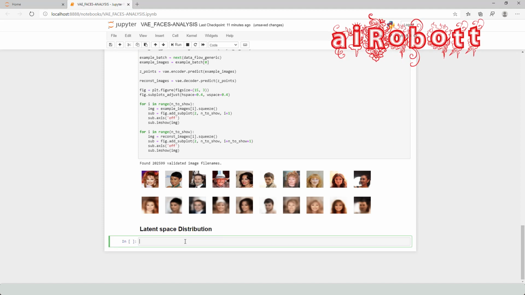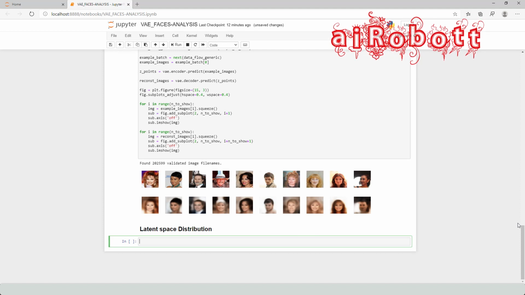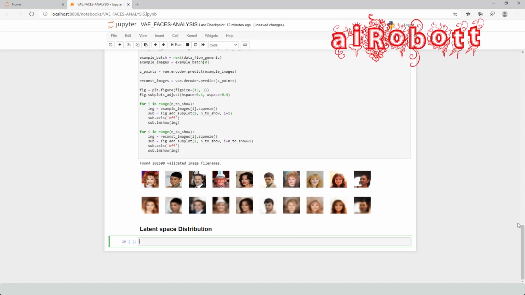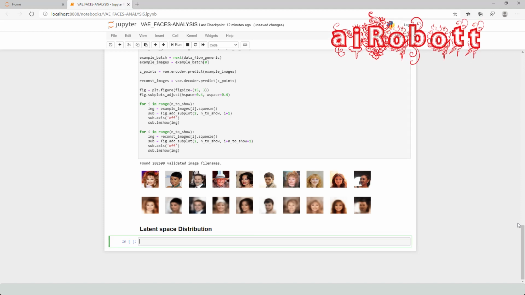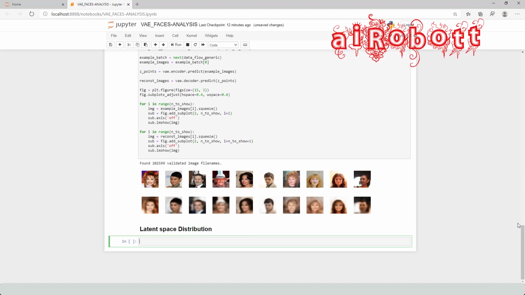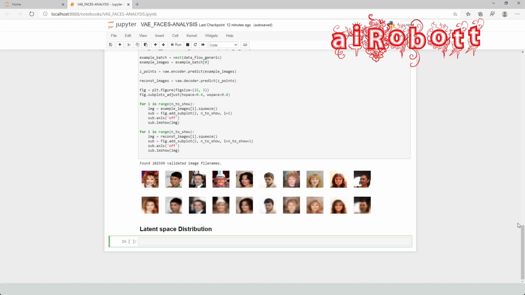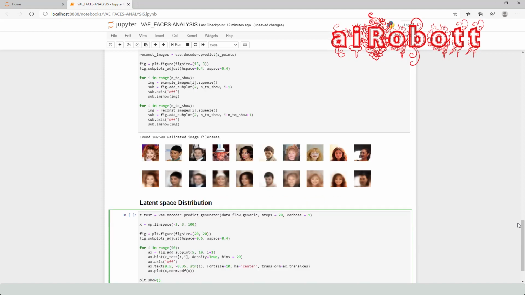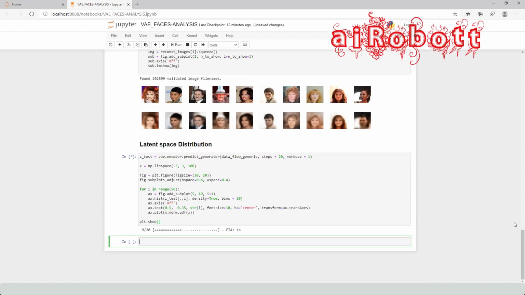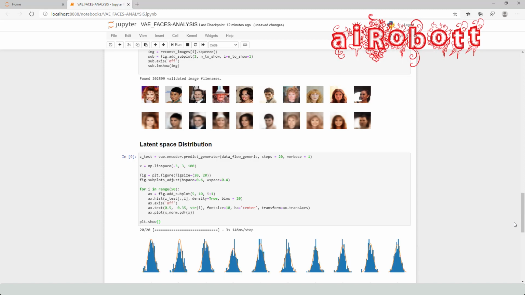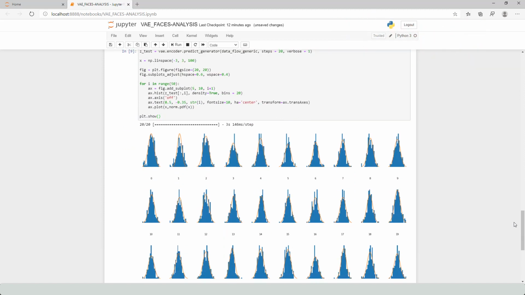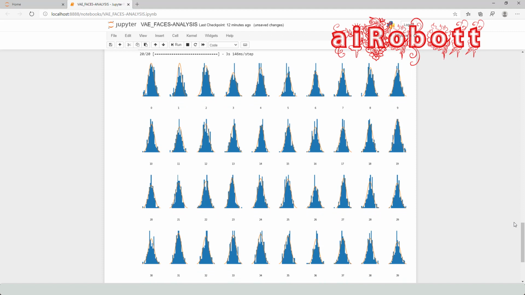Latent space distribution. Here the latent space is a multivariate standard normal distribution, because 200 dimensions are used in the latent space. Actually, we cannot view all dimensions simultaneously. Instead, we can check the distribution of each latent dimension individually. Here is the code for the latent space distribution. The first 50 dimensions in our latent space are shown in this output.